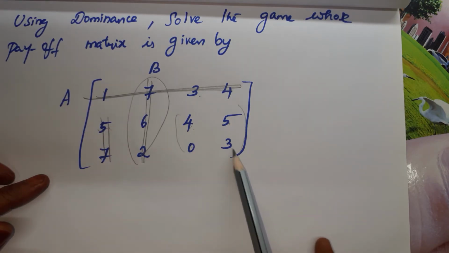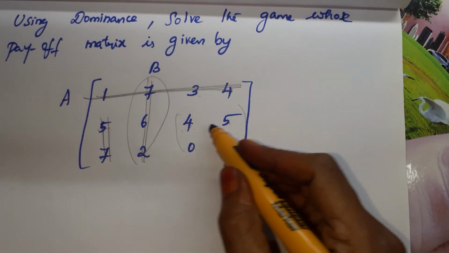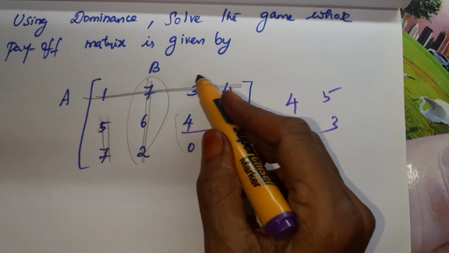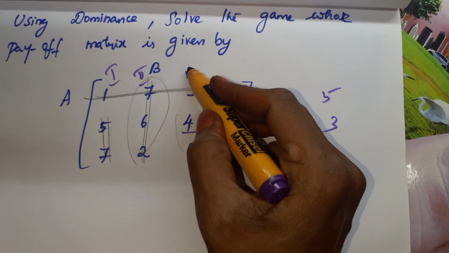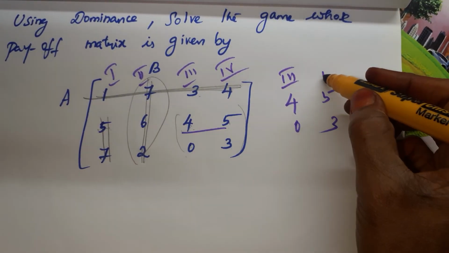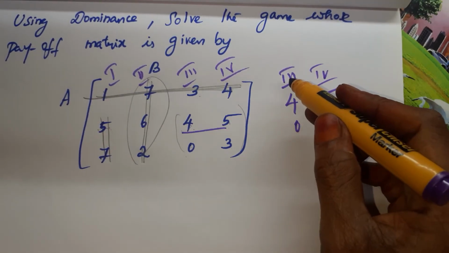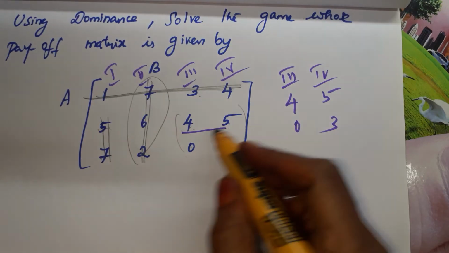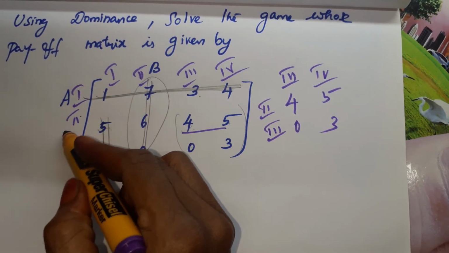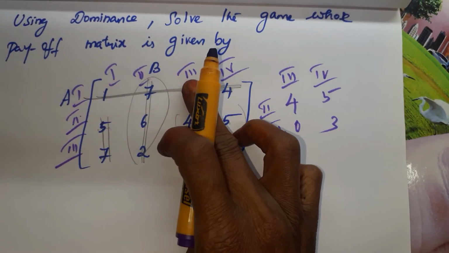Now we have only these: 4, 5, 0, 3. At last we got 4, 5, 0, 3. If I label these as 1, 2, 3, 4: 4 is in the third row and 5 in the fourth row, and third column, fourth column. The rows are second and third. 1, 2 and 3. So second row, third row, column, we got these two.